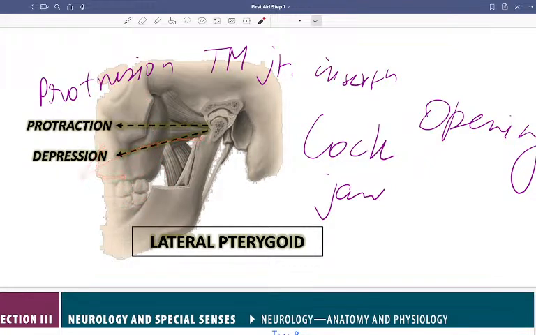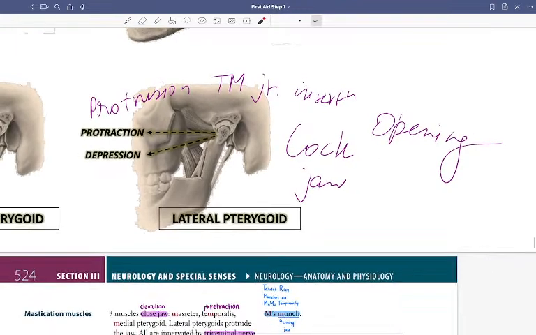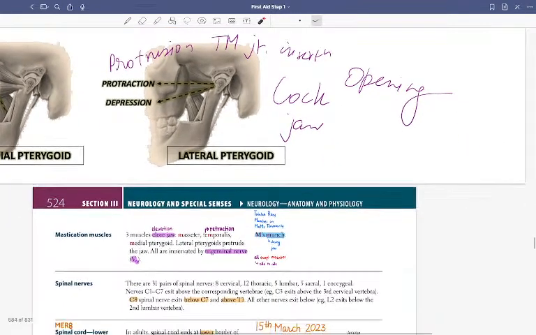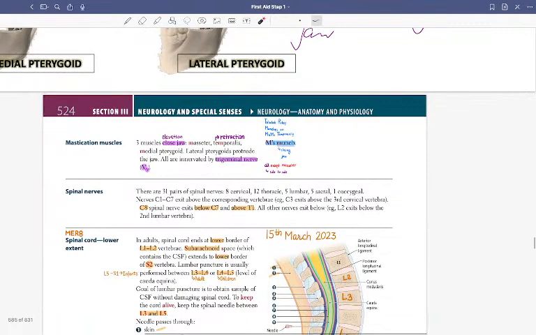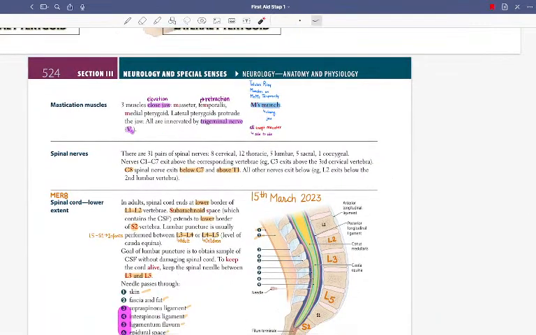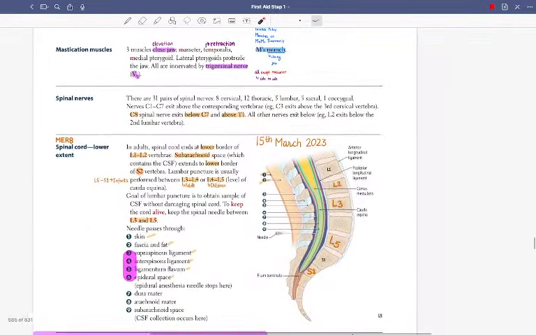So depression and protraction. Because it causes depression, that's why it helps in protrusion at the temporomandibular joint. Insertion on the temporomandibular joint, lockjaw, it will cause problems. So this is a previous year question: lateral pterygoid is the only one that does protraction and depression. So now we have lots of good stuff.